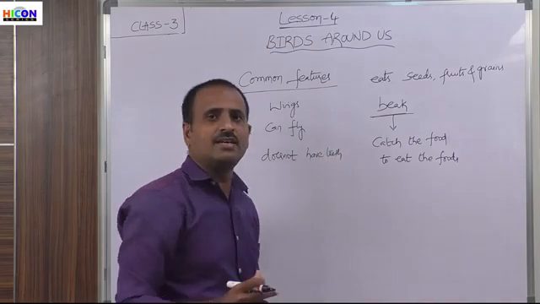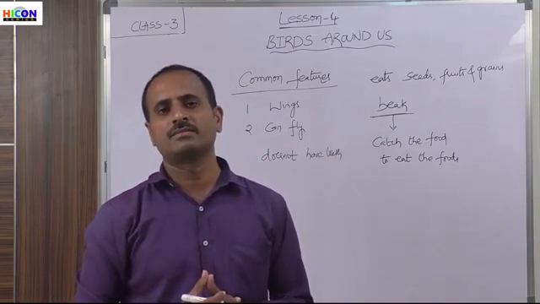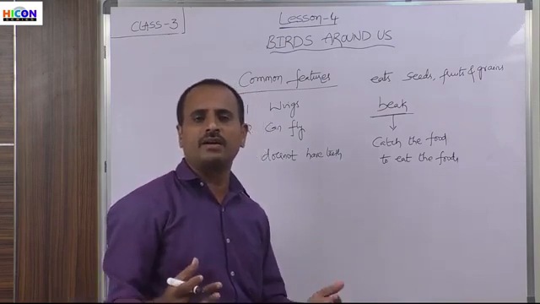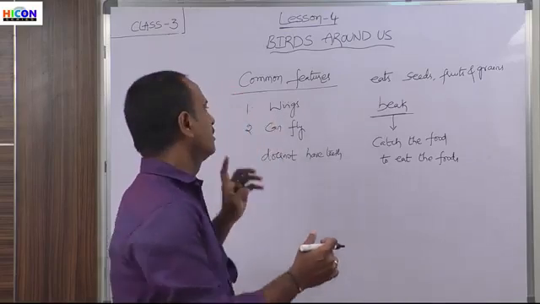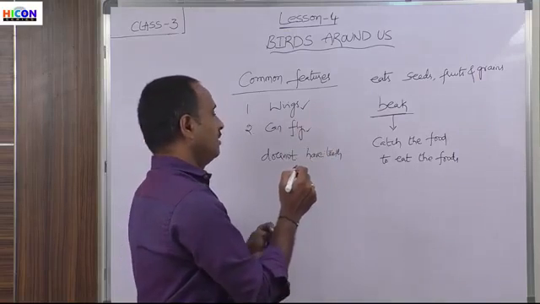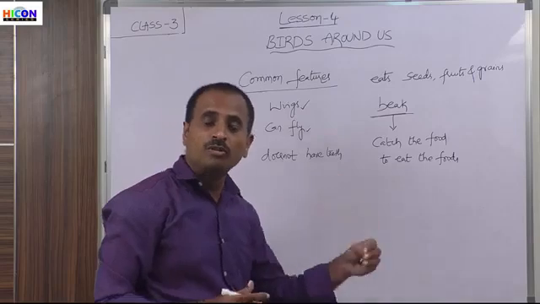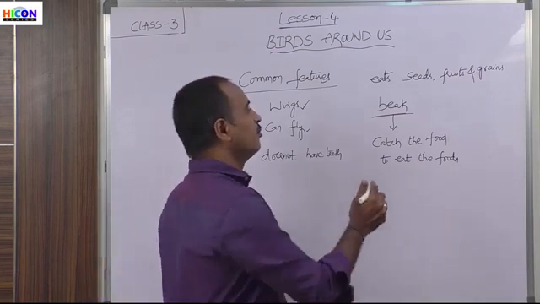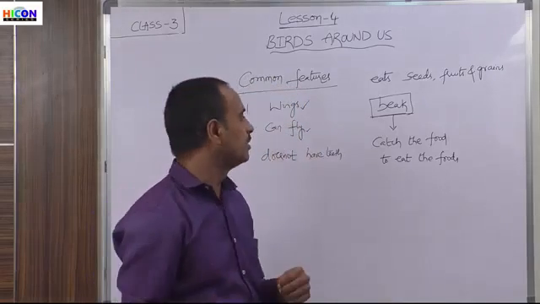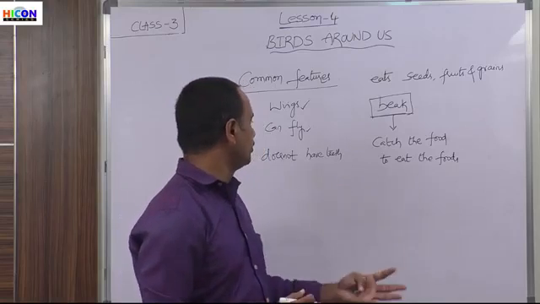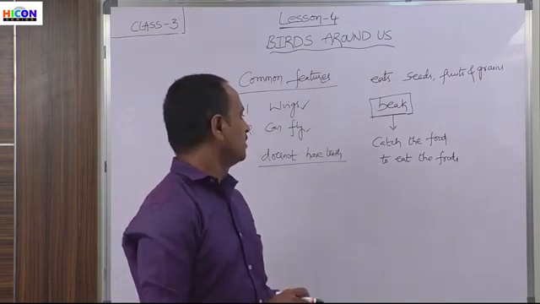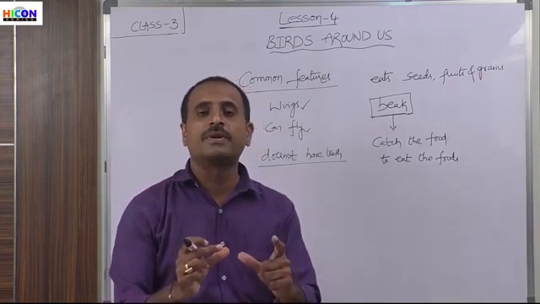So children, these are some characteristics of the birds. So what are those? Although the birds are different in their size, shape and color, all the birds have some common features. That is, all the birds will have two wings and they can fly. And the birds do not have a mouth and nose like animals. They have only a beak. And this beak helps the birds to catch the food and to eat the food, but they do not have teeth. And children, let us see some of the parts present in the bird.